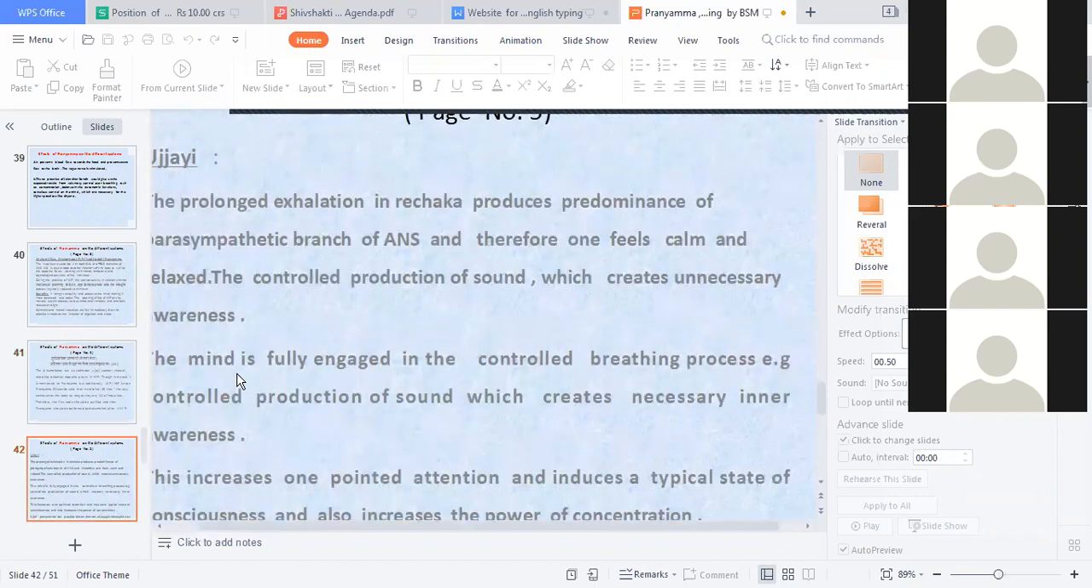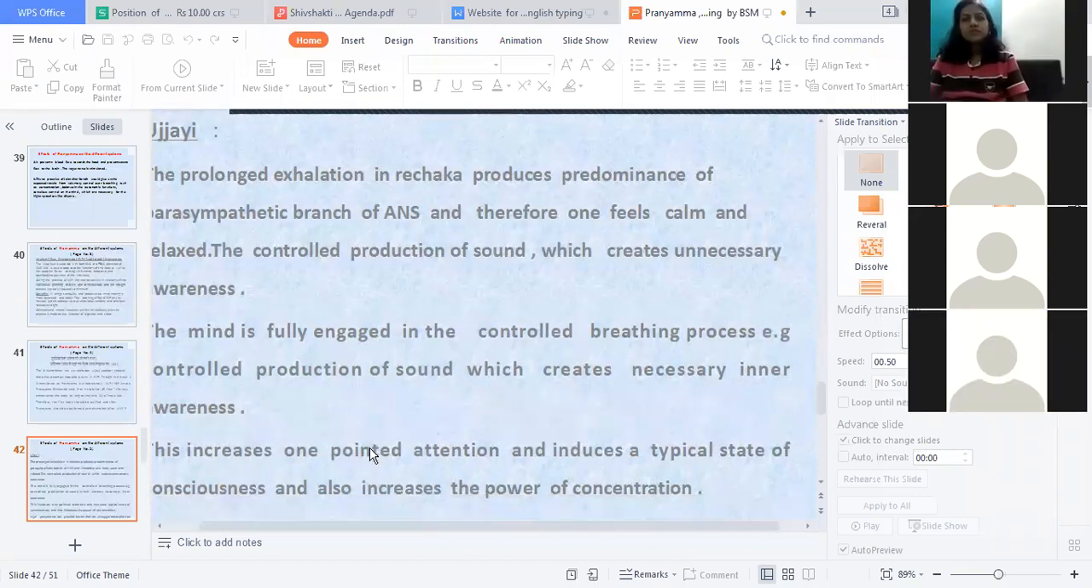Ujjayi. What are its benefits? In Ujjayi, prolonged exhalation, Rechaka, produces predominance of the parasympathetic branch of the ANS, and therefore one feels calm and relaxed. The controlled production of sound creates necessary inner awareness. The mind is fully engaged in the controlled breathing process and the controlled production of sound. This increases one-pointed attention, induces a typical state of consciousness, and also increases the power of concentration.